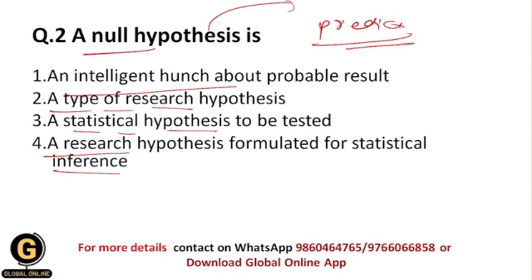Okay, this is the only hypothesis that we test in the research process, and that's why your correct answer should be 3. That is, it is a statistical hypothesis to be tested, because there are lots of research hypotheses including directional hypothesis, alternative hypothesis, which is also called as a research hypothesis, statistical hypothesis, simple hypothesis, composite hypothesis, but there is only one hypothesis, which is the null hypothesis, and that is only tested in the whole research process, not any other kind of hypothesis. Okay, and that's why your correct answer should be 3.